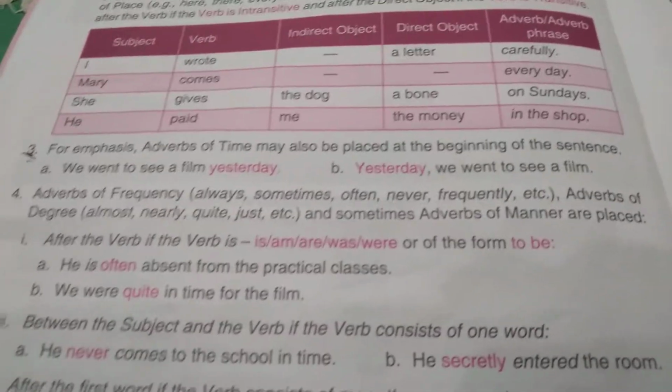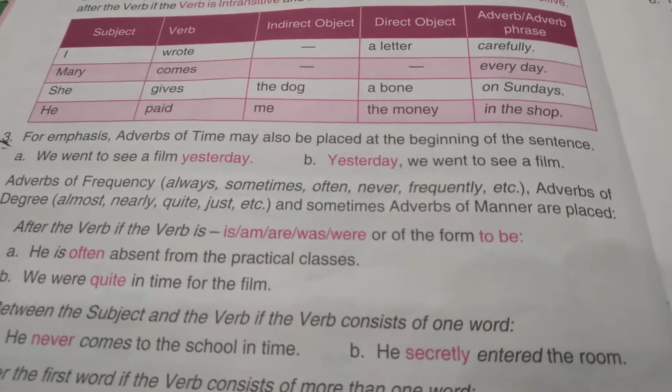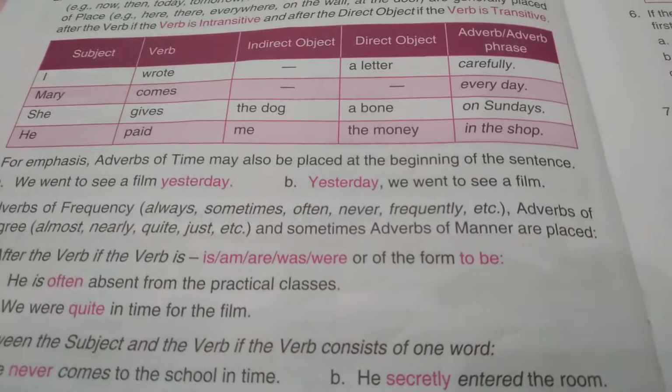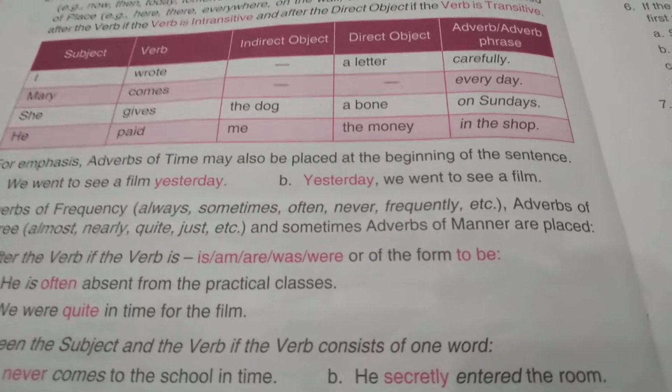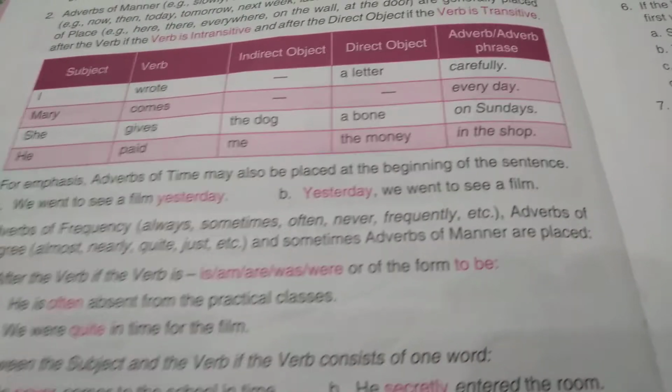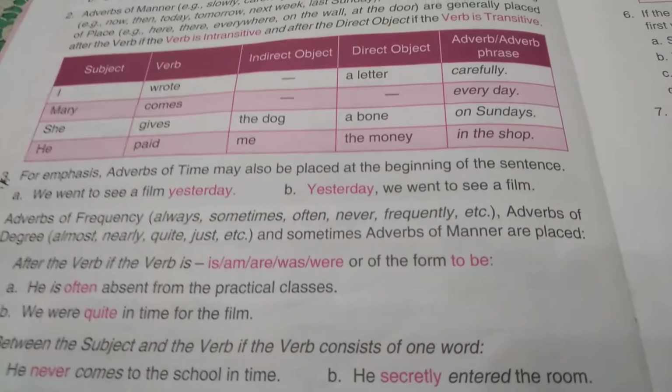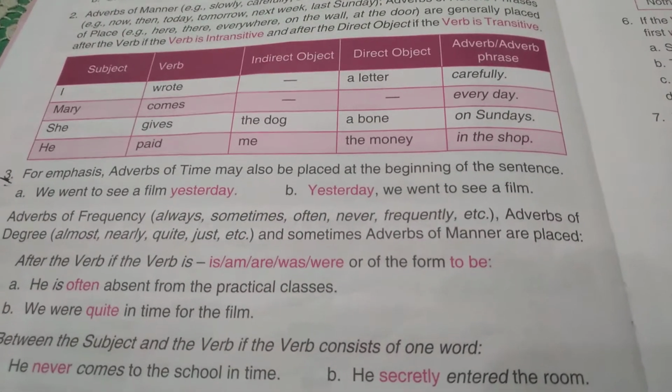Now the next one: adverbs of frequency, which give the answer of how often; adverbs of degree, which mean how much the work has been done; and adverbs of manner, which give the answer of how some work has taken place.